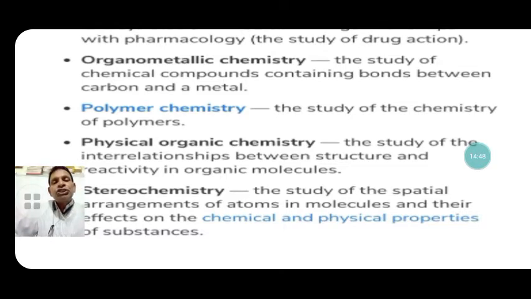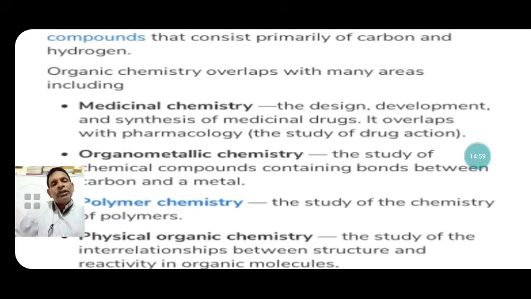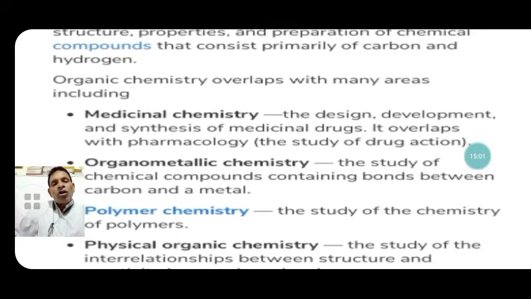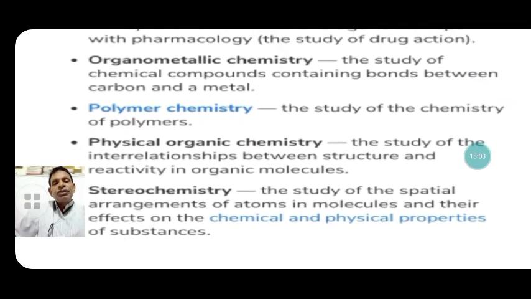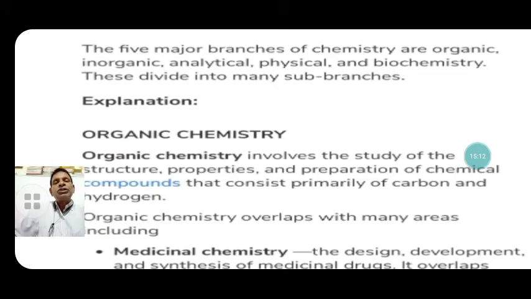That is stereochemistry, which also belongs to organic chemistry. These are the fundamental subgroups of organic chemistry: medicinal chemistry, organometallic chemistry, polymer chemistry, physical organic chemistry, and stereochemistry. These are the main branches of organic chemistry.